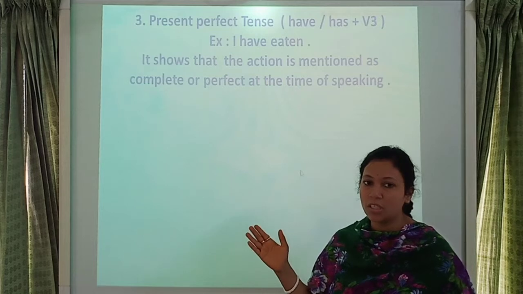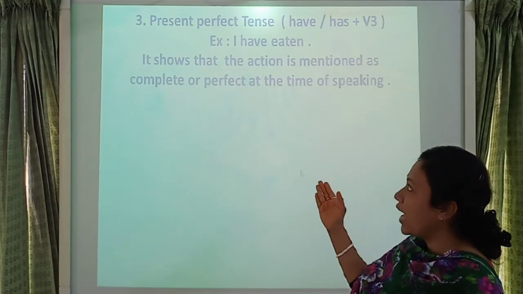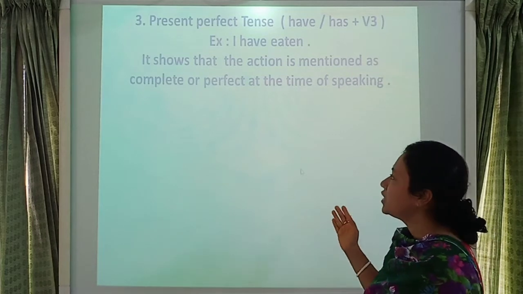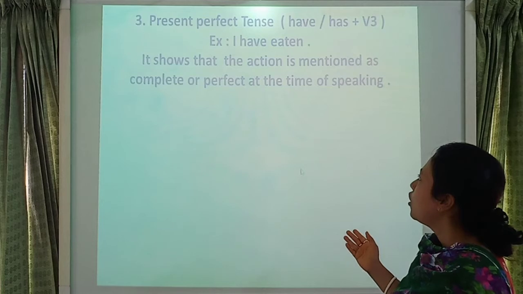Here's the definition of present perfect tense. It shows that the action is mentioned as complete or perfect at the time of speaking.